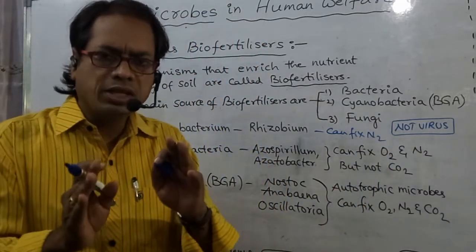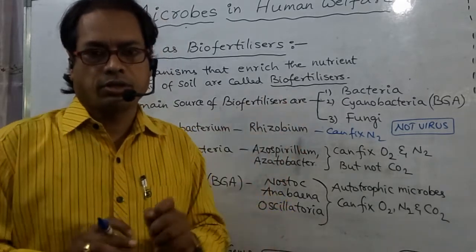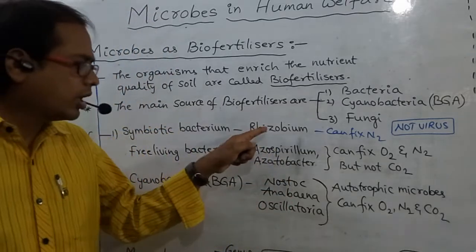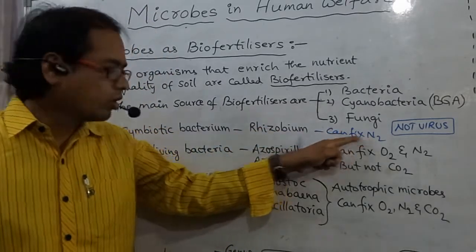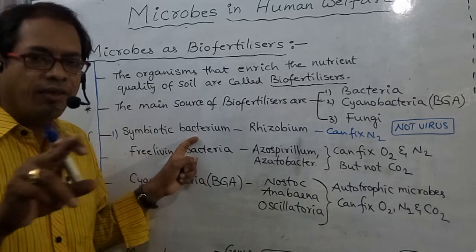When Rhizobium is in a free living state, it is unable to fix nitrogen. That point you have to remember, my dear students. Rhizobium can fix nitrogen only in symbiotic association, not in free living association.